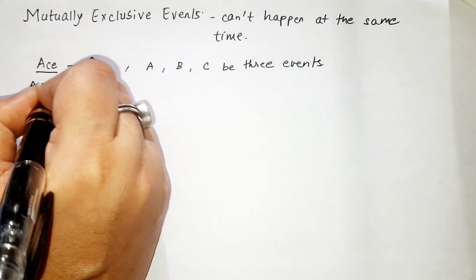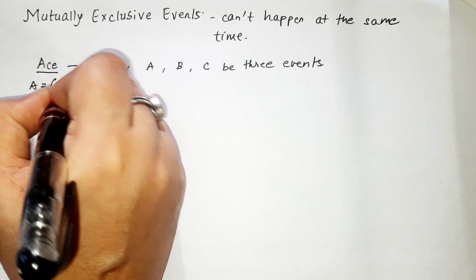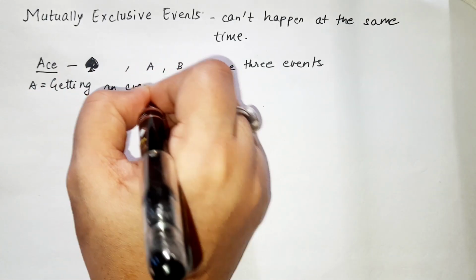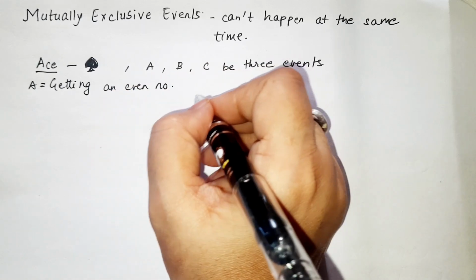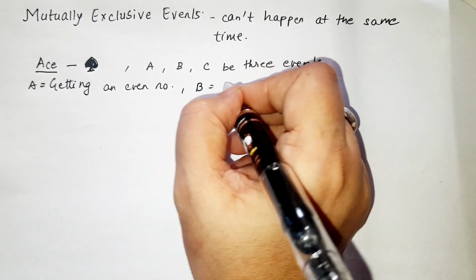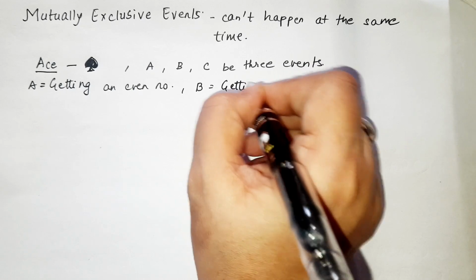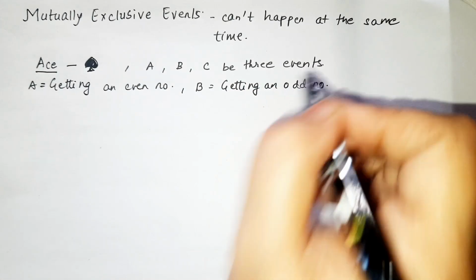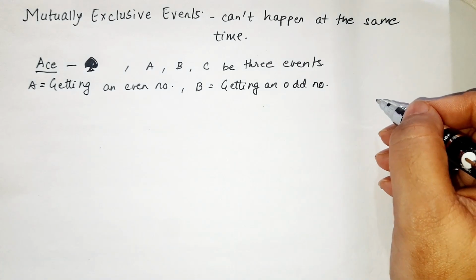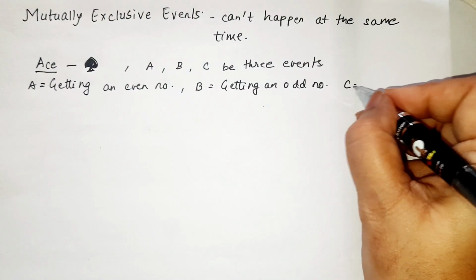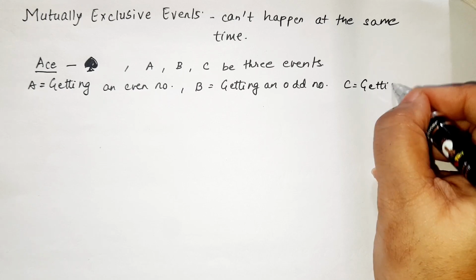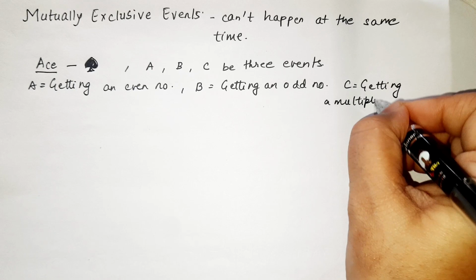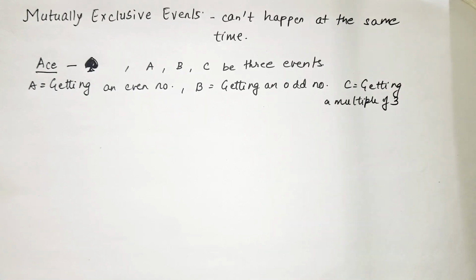Supposedly we say that A will be getting an even number. B can be getting an odd number. What can be C? C can be getting a multiple of 3. So we are having 3 events.